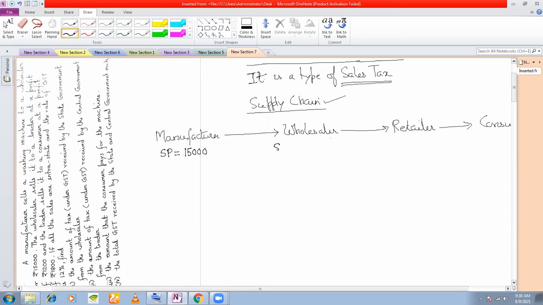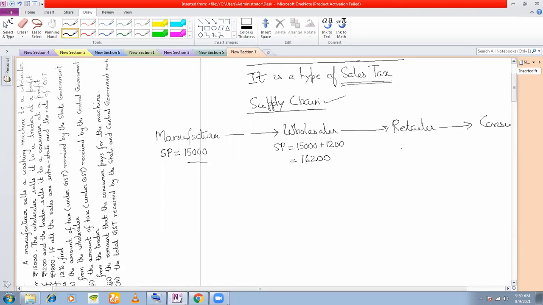Next, wholesaler. What is the selling price of the wholesaler? If you read the question, it says the wholesaler sells it to a trader at a profit of 1,200 rupees. So he's buying from the manufacturer for 15,000. Now the wholesaler is selling at a profit of 1,200 rupees. That means adding 1,200 rupees to his cost price, and he's selling the washing machine for how much? This is 16,200, right? He is selling for this.